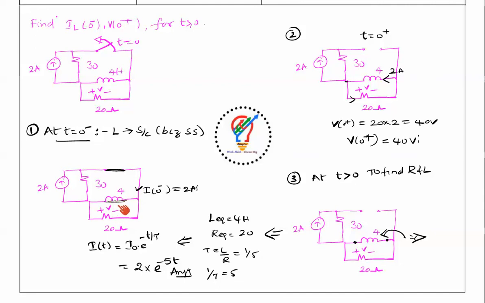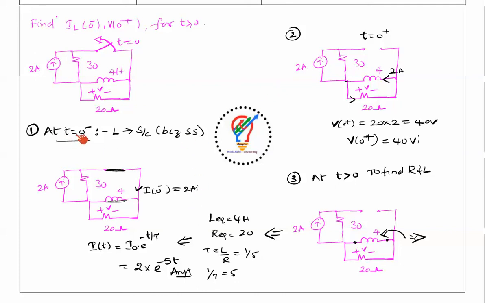We can also say it another way: a short circuit across a resistor means it does not have any value. So I of 0 minus enters here. I of 0 minus means 2 amps flows directly through this inductor, which acts as a short circuit here. That is why it is directly taken as 2 amps.